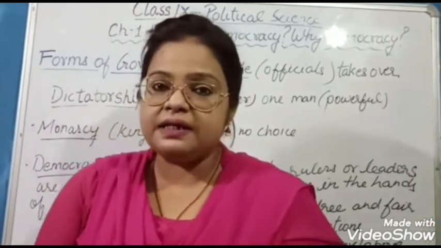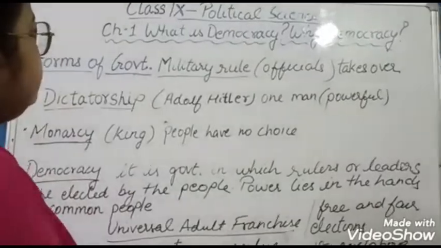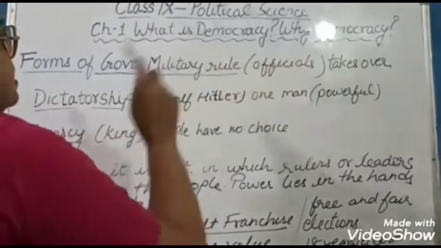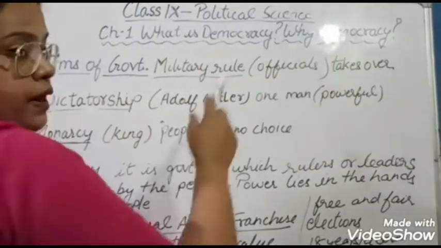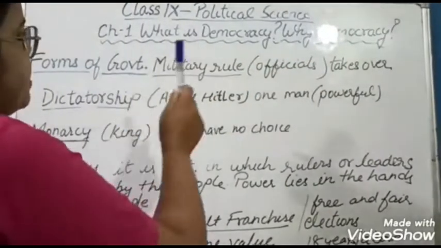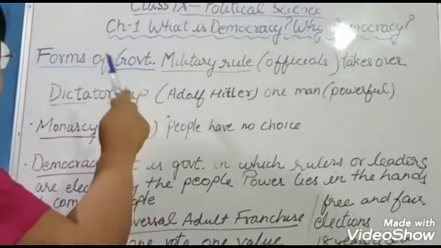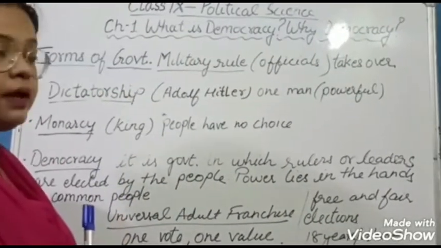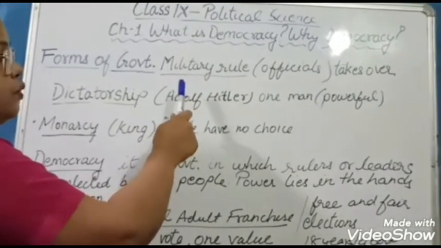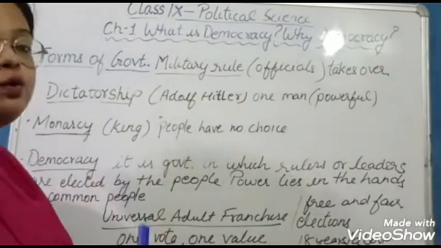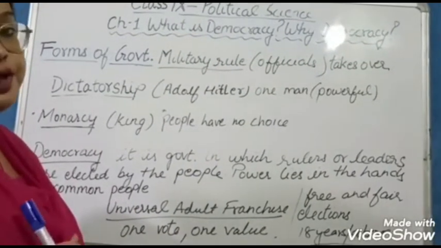Moving further with this chapter, I have written over here, children, just see, class 9 Political Science, chapter 1, what is democracy, why democracy. So first of all, I would like to discuss forms of government, different forms of government, and the first one I would like to discuss with you is the military rule. What is military rule?